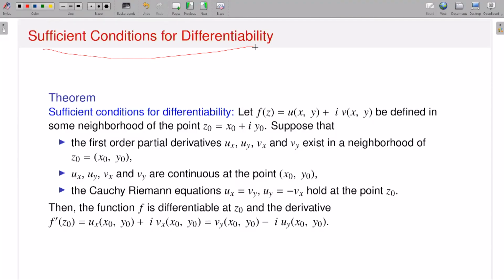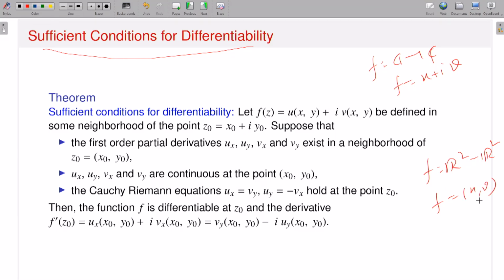Okay, so as I said, the necessary conditions for differentiability I have discussed. Now let me talk about the sufficient conditions for differentiability. You can guess, at least if you know the necessary and sufficient conditions for existence of the total derivative for a function from R2 to R2, what sort of sufficient conditions you will have for complex differentiability. Because if my function f from C to C is written in the form u plus iv, then you can think of it as a map from R2 to R2, and then f is of the form (u, v).